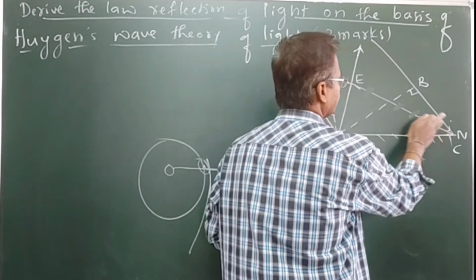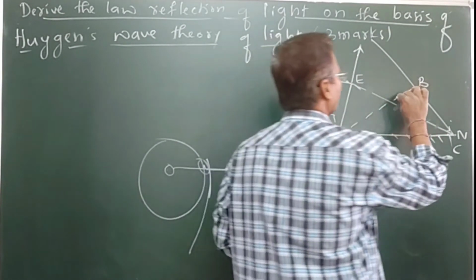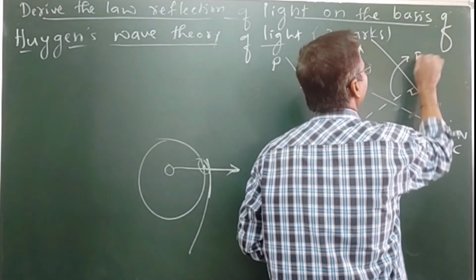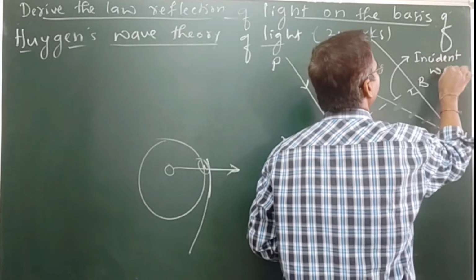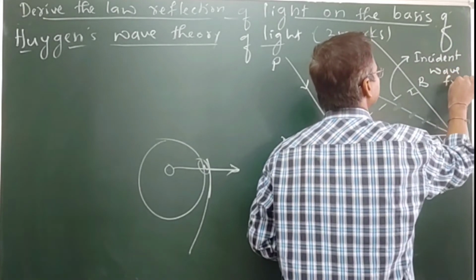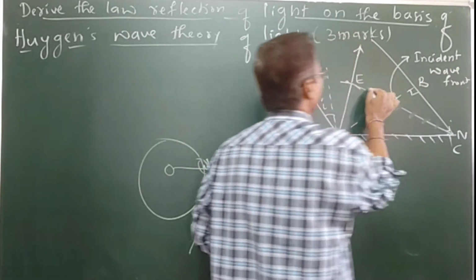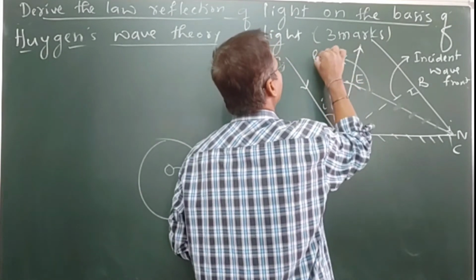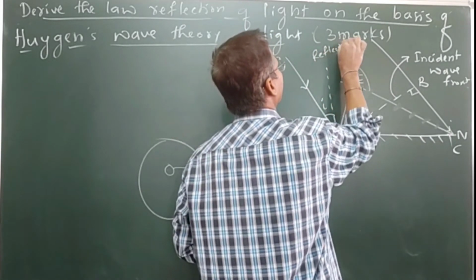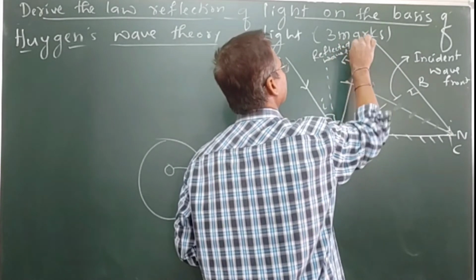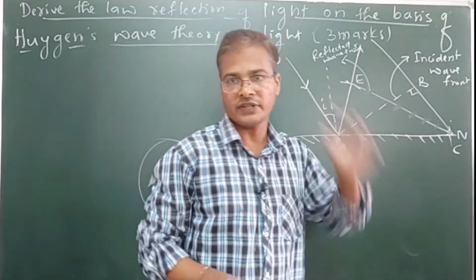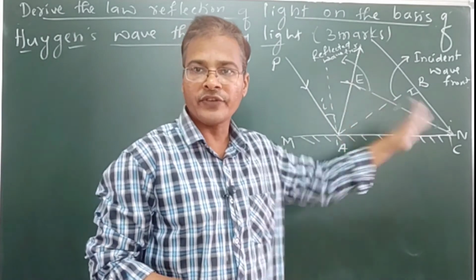Okay, so this is the reflected. This I am going to call incident wavefront. This one we are going to call the reflected wavefront. So 2 wavefronts we have got.